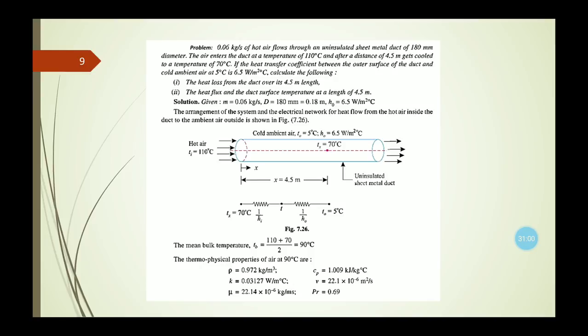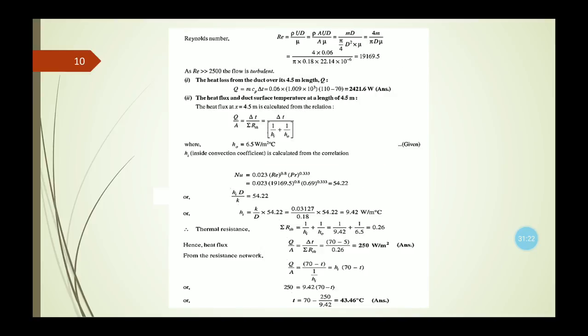Now the thermophysical properties of air at 90 degrees centigrade are given in this numerical: the air density, thermal conductivity, dynamic viscosity, specific heat, kinematic viscosity, and the Prandtl number. So these 6 different values of physical properties are given. Now to find the Reynolds number, we can use the formula rho u d by mu.